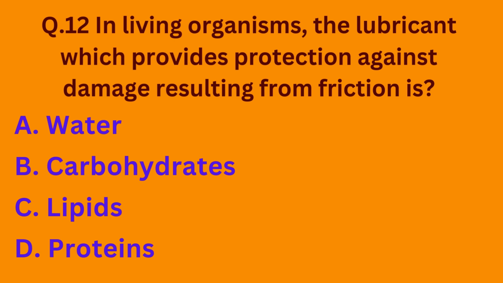Question number 12. In living organisms, the lubricant which provides protection against damage resulting from friction is option A water, option B carbohydrates, option C lipids, option D proteins. So basically, water is the lubricant in living organisms that provides protection against damage resulting from friction. So the correct option is option A.